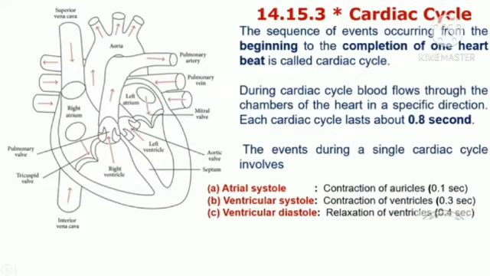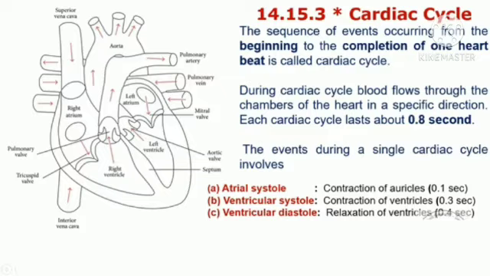Cardiac cycle. The sequence of events occurring from the beginning to the completion of one heartbeat is called the cardiac cycle. That means from the aorta, the oxygenated blood comes out, and the deoxygenated blood from all parts of the body enters. This is called a full complete rotation. This is called the cardiac cycle. During the cardiac cycle, blood flows through the chambers of the heart in a specific direction. Each cardiac cycle lasts about 0.8 seconds. The events during a single cardiac cycle are given as below.